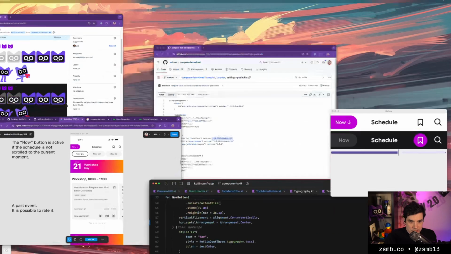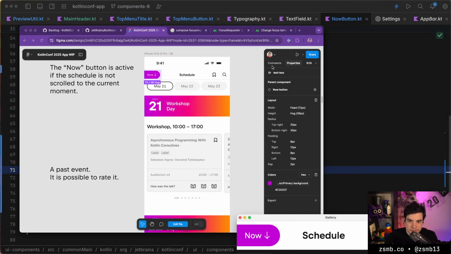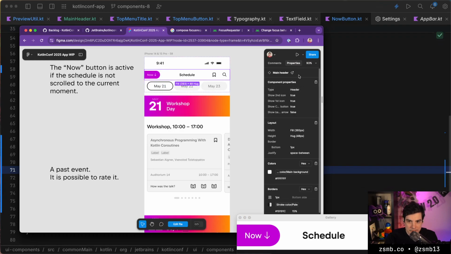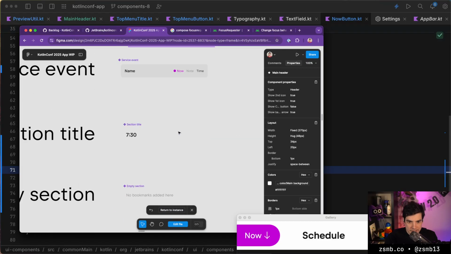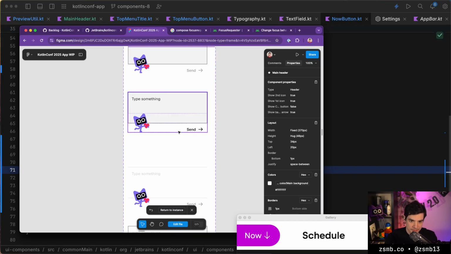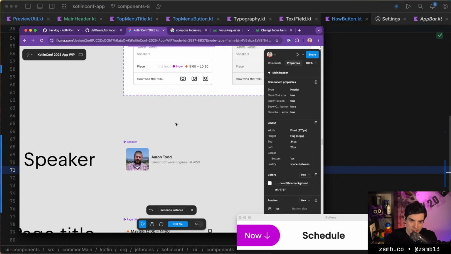Let's check the specs real quick. So we go to the now button. Where is it in the design? Well, of course I lost it. It's going to be at the top.